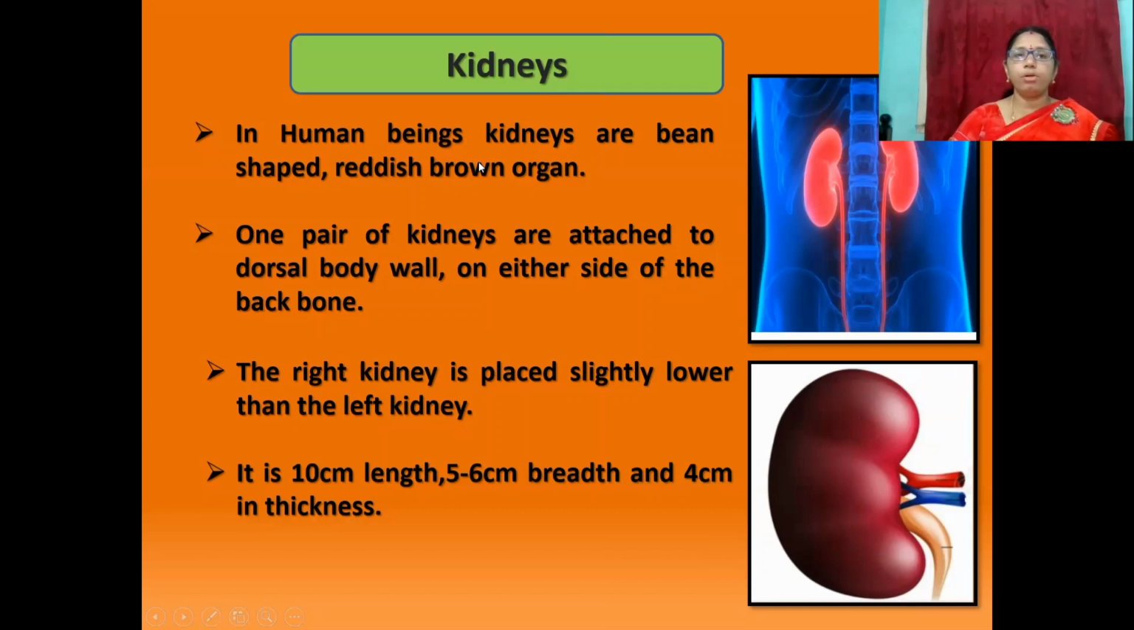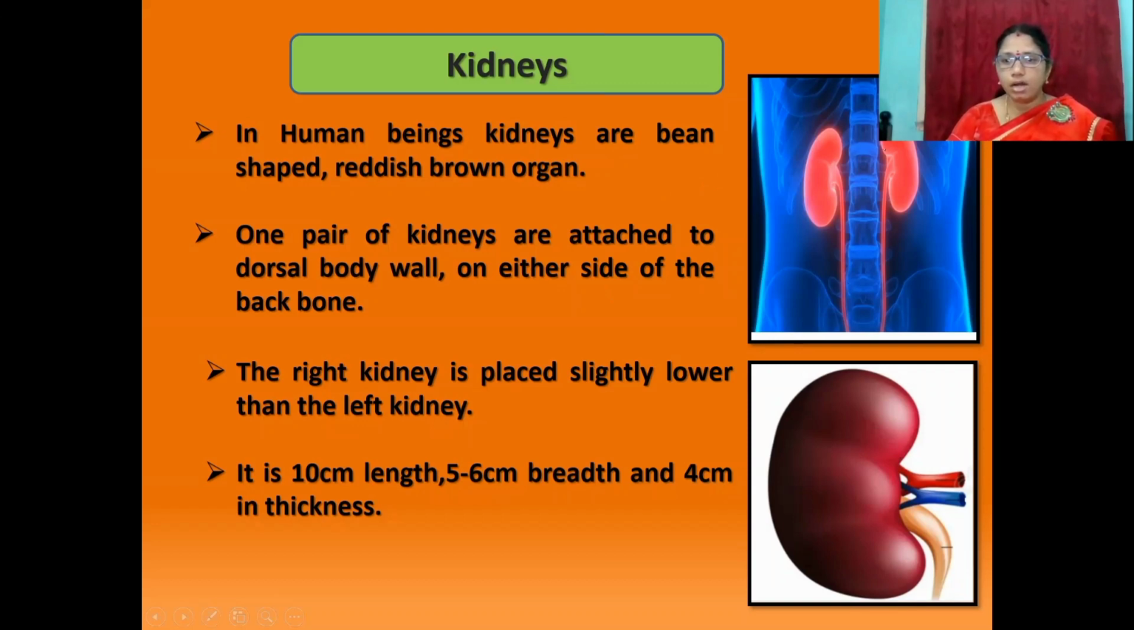Now let us discuss the external structure of the kidney. Students, in human beings, kidneys are bean-shaped reddish brown organs. This is the human kidney. One pair of kidneys is attached to the dorsal body wall on either side of the backbone.